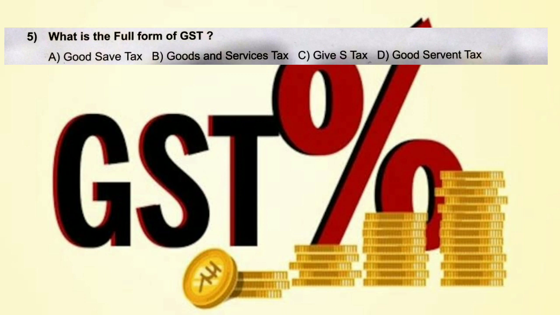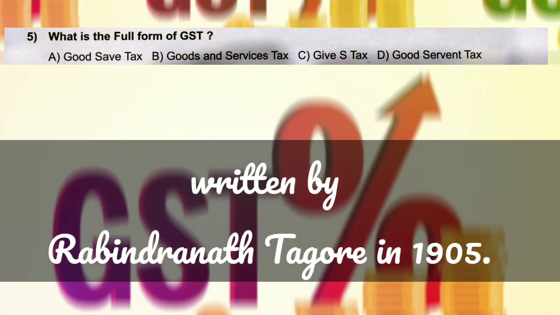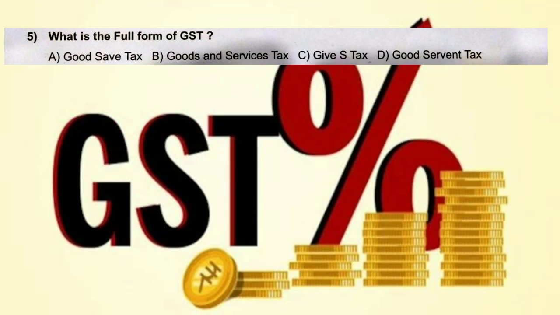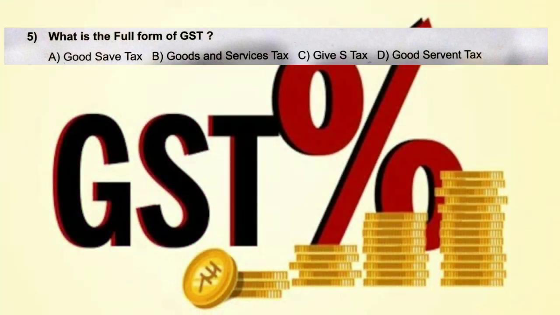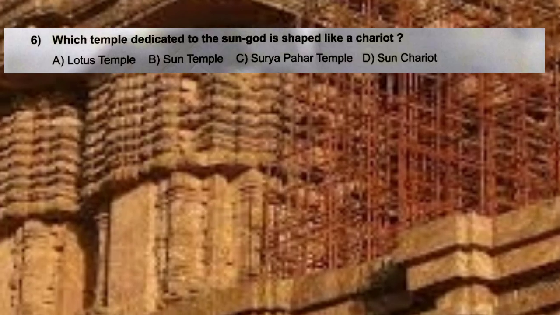Question number 5. What is the full form of GST? A. Goods Save Tax, B. Goods and Services Tax, C. Give S Tax, D. Good Servant Tax. And the correct answer is B. Goods and Services Tax.